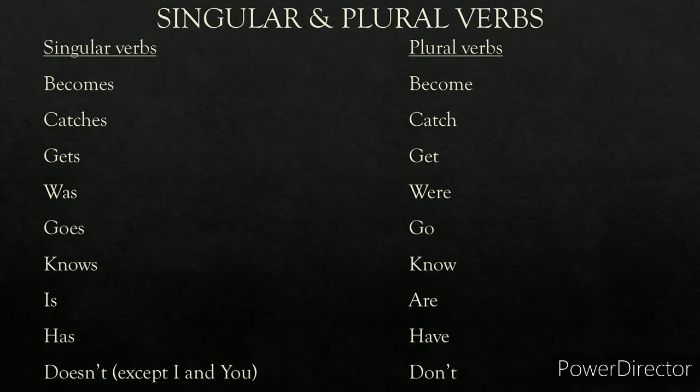And some of the plural verbs, they don't end in s or es. Some of the plural verbs are become, catch, get, were, go, know, are, have, and don't. So this is the basics of singular and plural verbs.